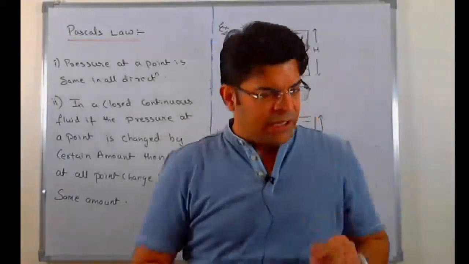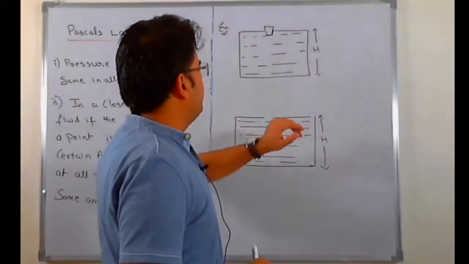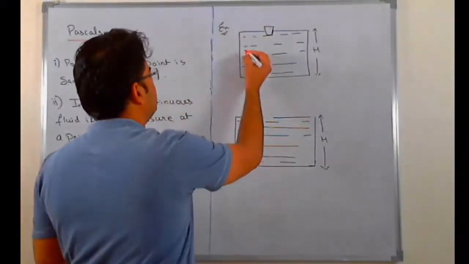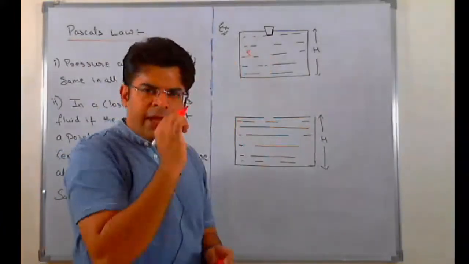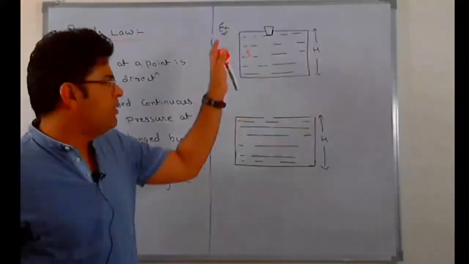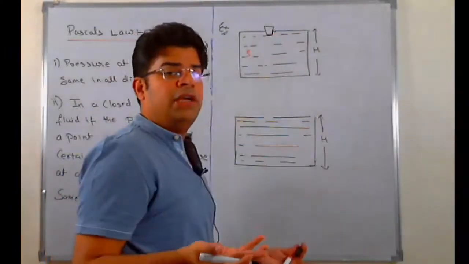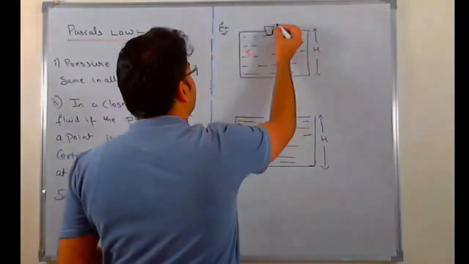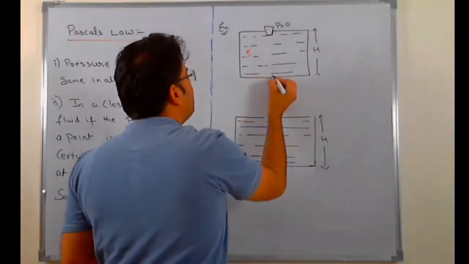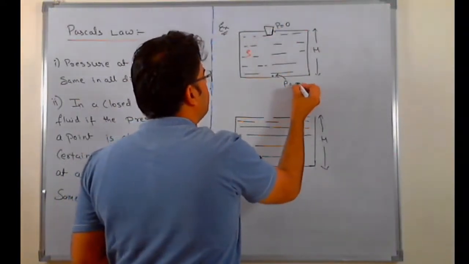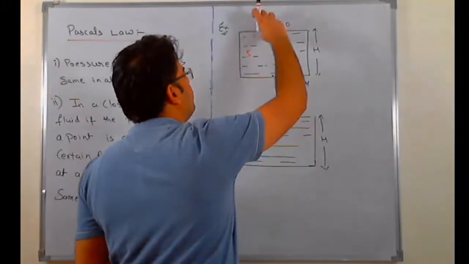Let's take an example. Let's say we have a container completely filled with a fluid of density rho. There is no air inside this tank. It is completely airtight. If somebody asks you what is the pressure at point 1, since there is no air, there is no atmospheric pressure, so you will say at the top the pressure will be 0. At the lowest point, the pressure has to equal rho gh. Now you remove this cork.